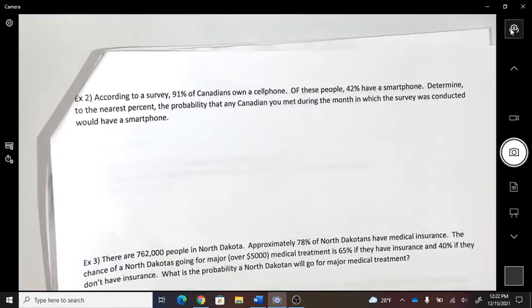According to a survey, 91% of Canadians own cell phones. Of those people, 42% have smartphones. Determine, to the nearest percent, the probability that any Canadian you meet during the month the survey was conducted would have a smartphone.